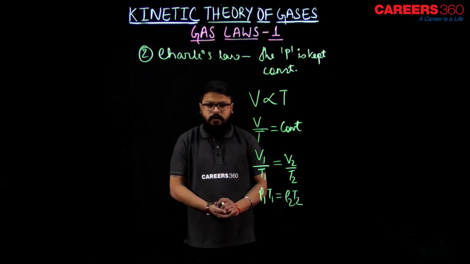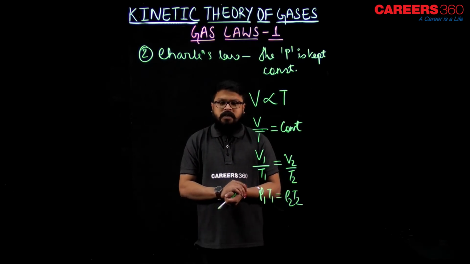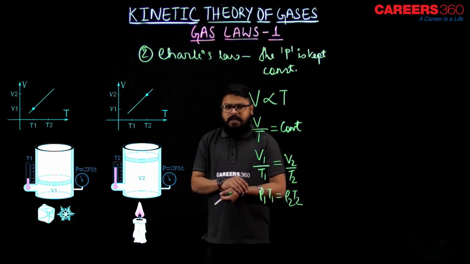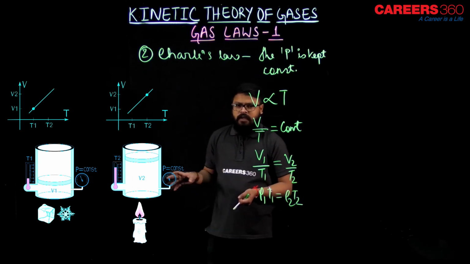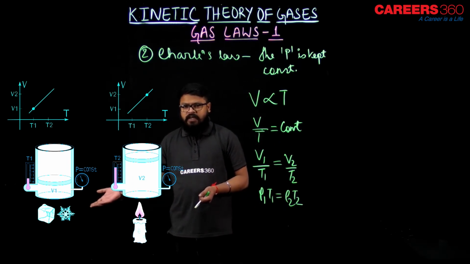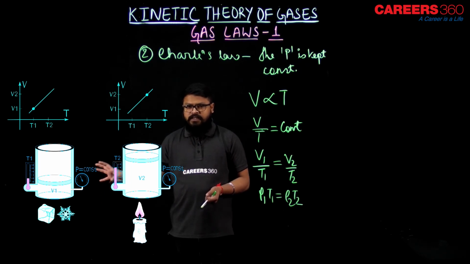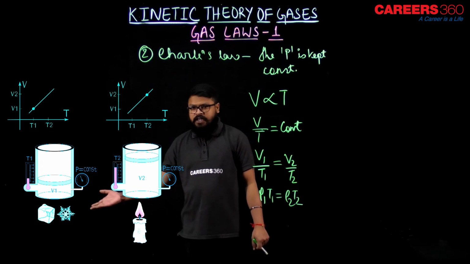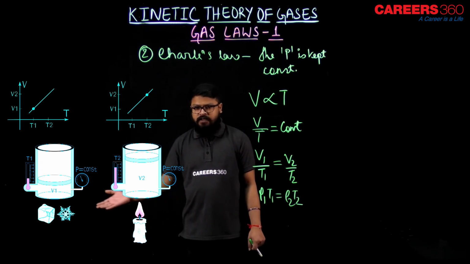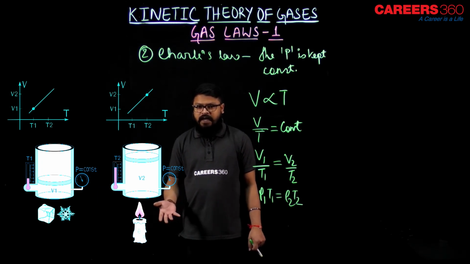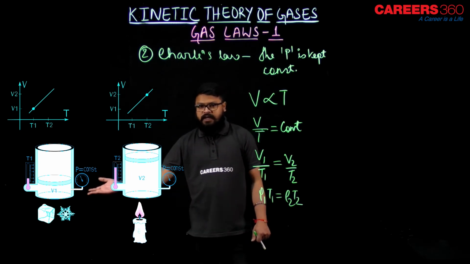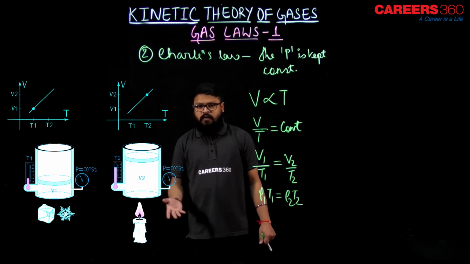So I hope that is clear to you. Now let's see how this law is valid. As you can see over here, there is a gas, and the temperature over here is less. The pressure is kept constant, and over here also the pressure is constant. So if we change the temperature, ice and fire are shown just to indicate that the temperature is less with the ice, and more with the fire.